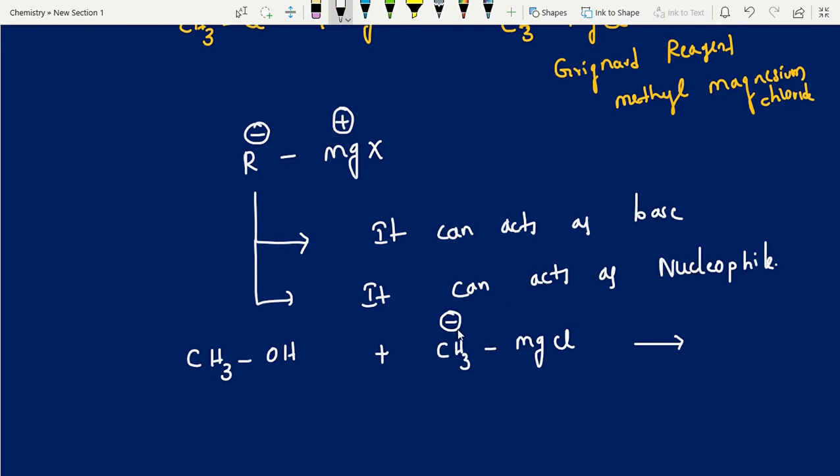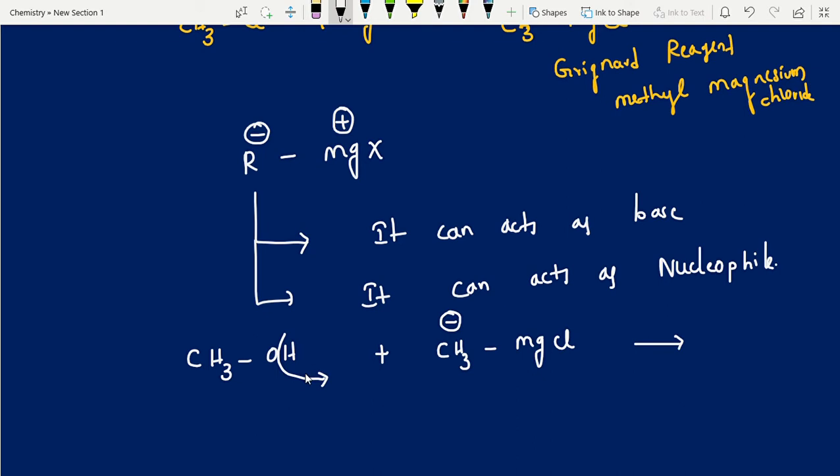Now you'll see the partner is ready to give hydrogen. Whether it is a weak acid or strong acid doesn't matter, it is giving a proton, it is acidic in nature, that's it.